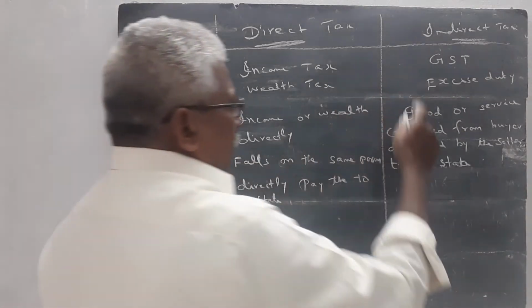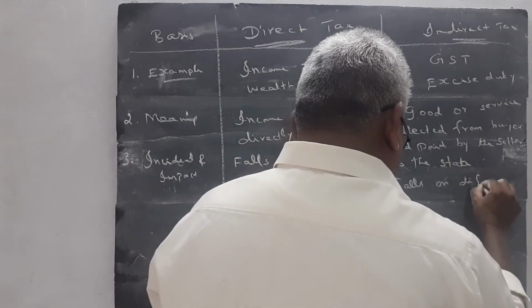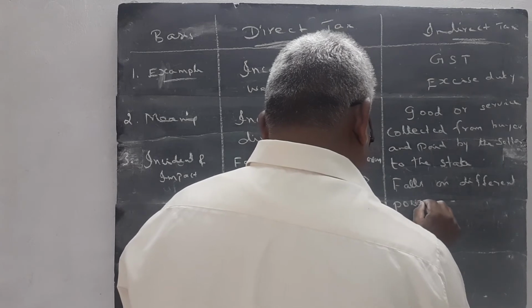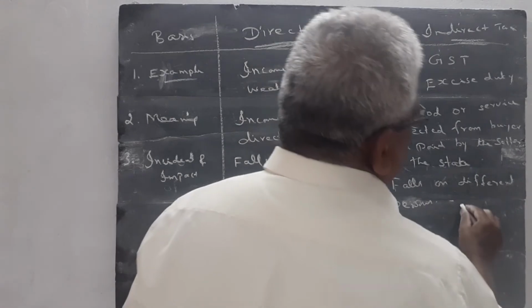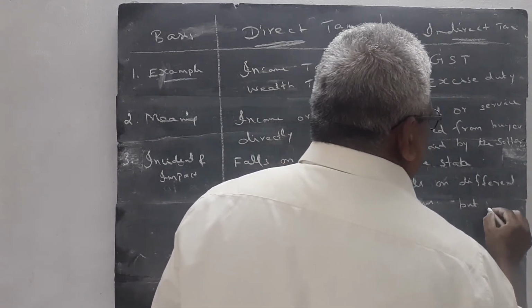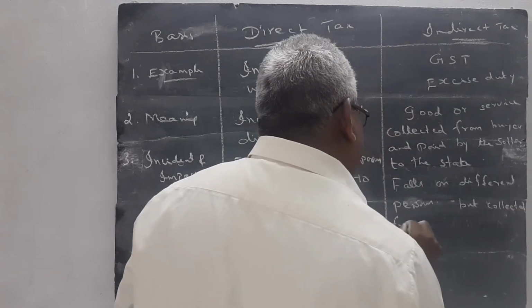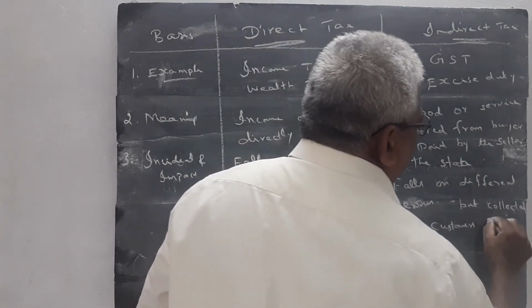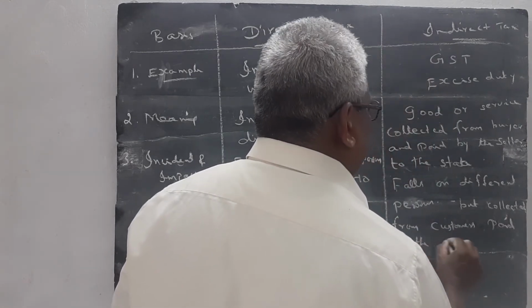But the indirect tax falls on a different person, though it is collected from the consumer, the customer, and paid by the seller to the state.